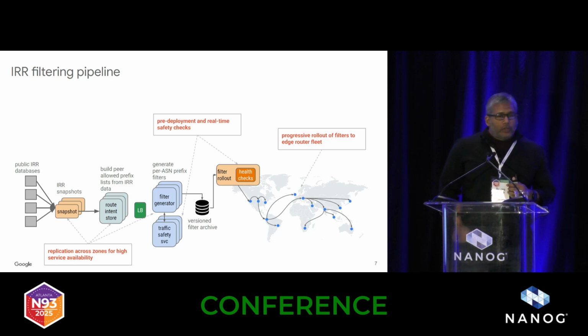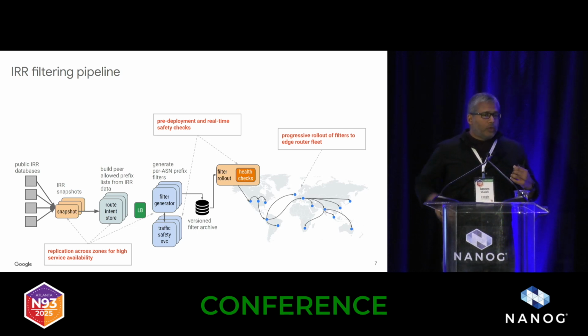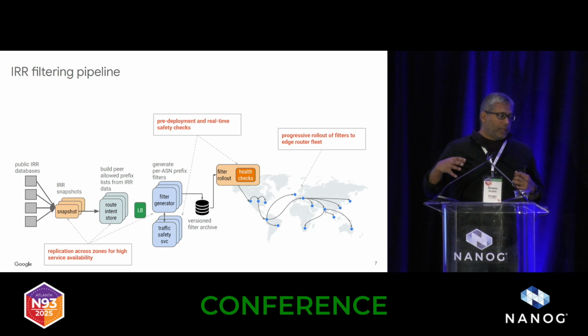The second is this notion of pre-deployment and real-time safety checks. So again, the defense in depth idea. When we generate a new filter, we run a number of safety checks, which I'll describe. And then we also run checks as we deploy the filter to the network. So in other words, we check the health of the metro, for example, after we make a change to the devices there.